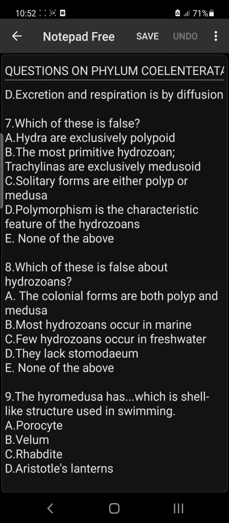Number 7, which of these is false? A, Hydra are exclusively polypoid, that is, they do not exhibit polymorphism. B, the most primitive hydrozoan, Trachylinas, are exclusively medusoid. C, solitary forms are either polyp or medusa. D, polymorphism is the characteristic feature of hydrozoans. E, none of the above.